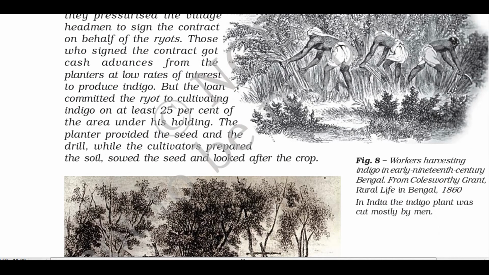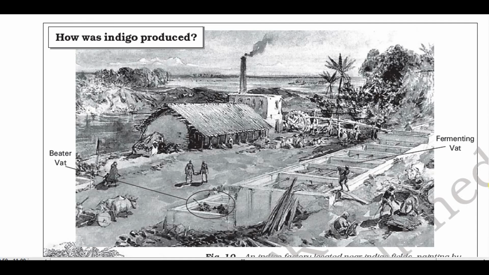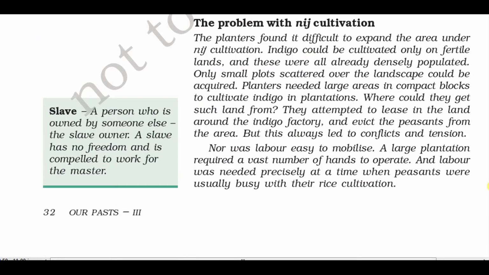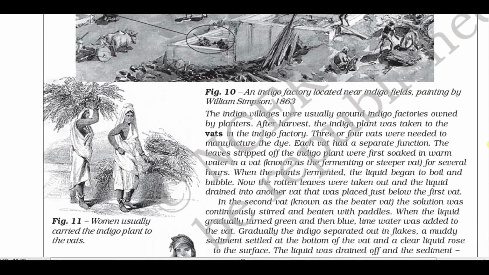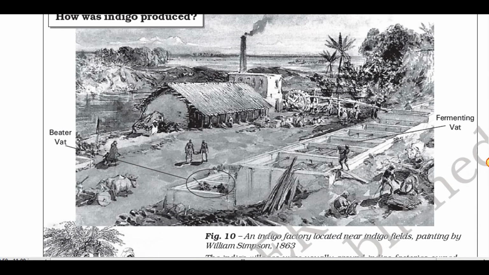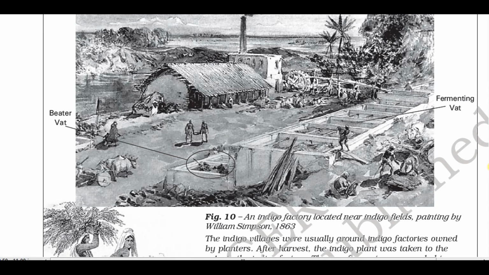Apart from that, we are also going to study about how indigo was produced in India. So you can see here how indigo is produced in India. You can see this is an indigo plant, an indigo factory located near indigo plants. So in the picture, you can see a lot of places where fermentation is done, then of course it is dipped so that the coloring of things is done.